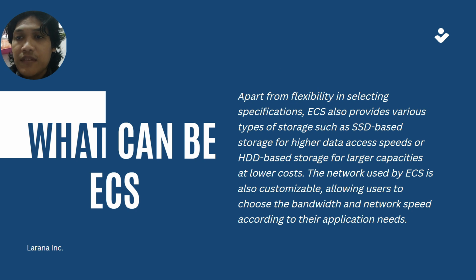And apart from flexibility in selecting specifications, ECS also provides various types of storage such as SSD-based storage for higher data access speeds or HDD-based storage for higher capacity and low cost. The network used by ECS is also customizable, allowing users to choose the bandwidth and network speed according to their application needs.